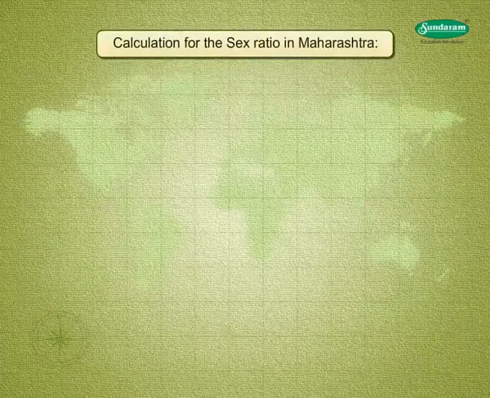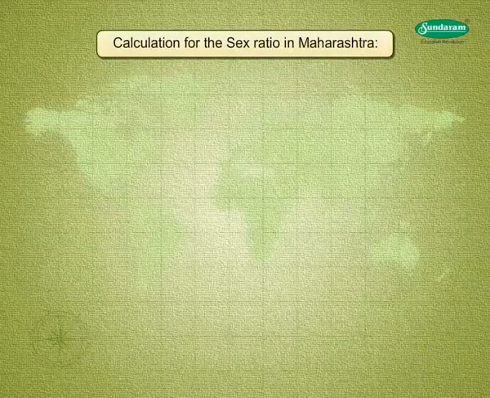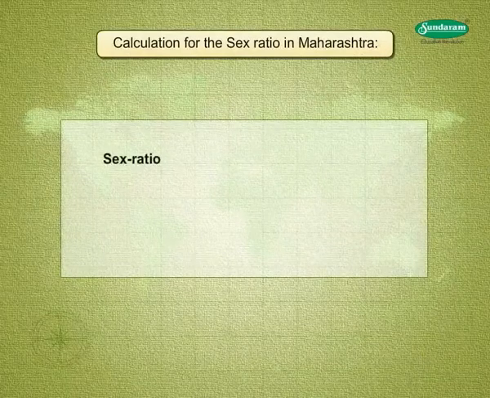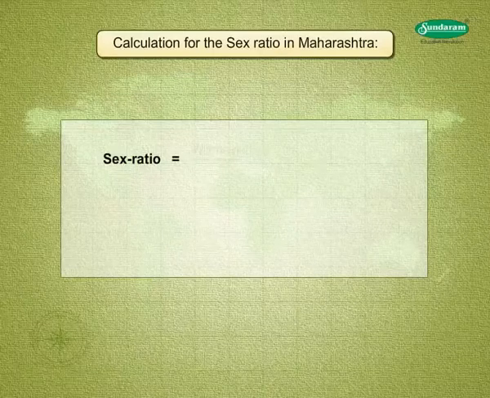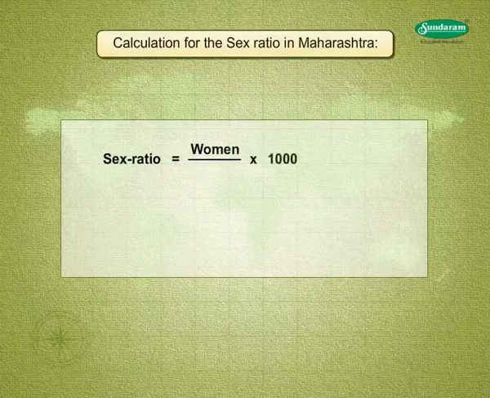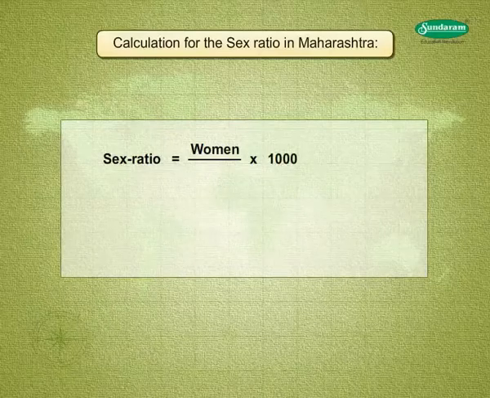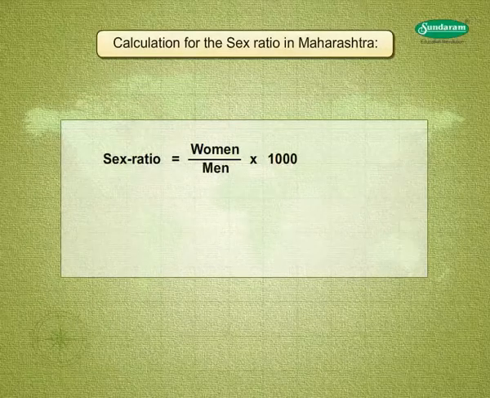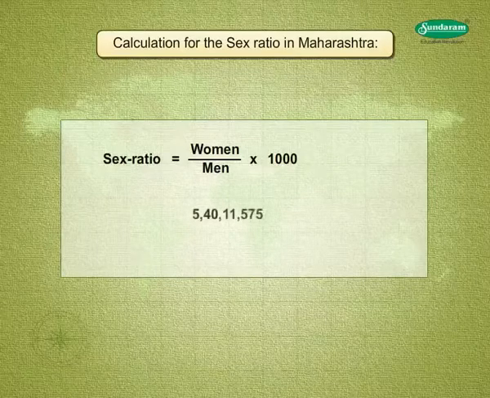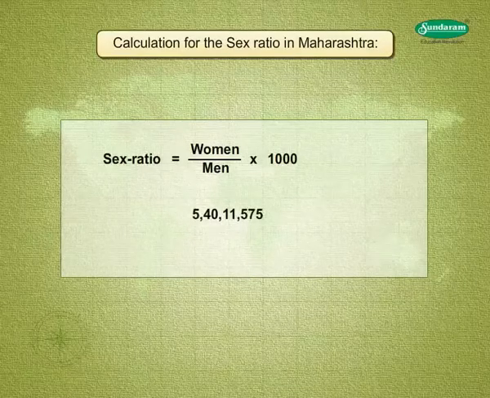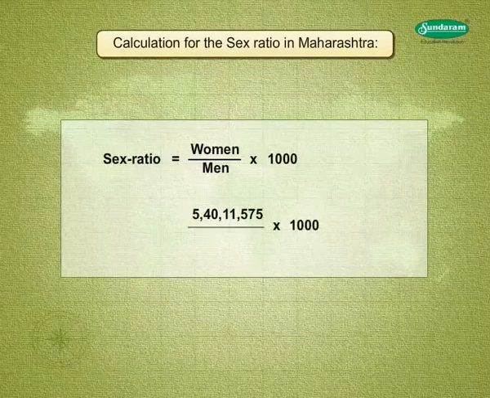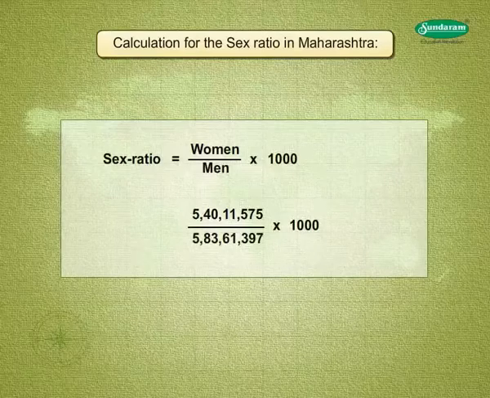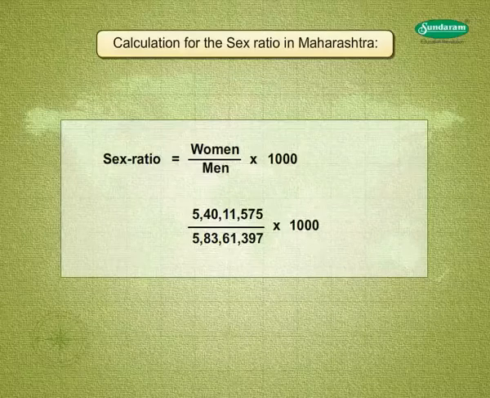Here is the calculation for the sex ratio in Maharashtra. The formula for calculating the sex ratio is: sex ratio is equal to the total number of women multiplied by 1000 divided by the total number of men. On substituting the values, we get 5 crores 40 lakhs 11,575 multiplied by 1000 divided by 5 crores 83 lakhs 61,397.